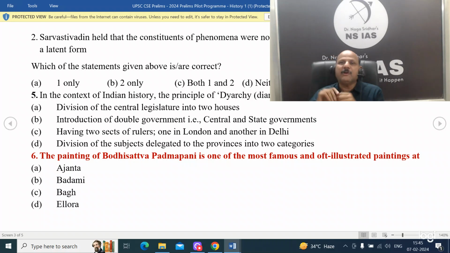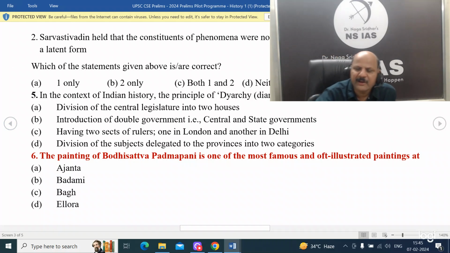This is called double government, Dvandva Prabhutvam in Telugu. It is not diarchy, so don't get confused. So, division of central legislatures into 2 houses, is this related to modern India?